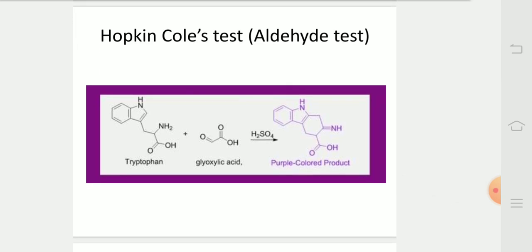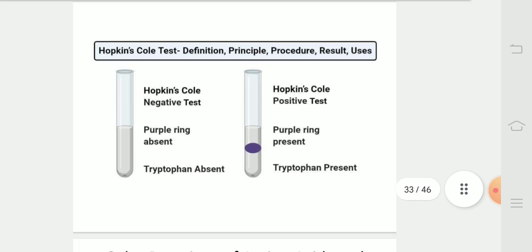In this diagram, we can see that when tryptophan combines with glyoxylic acid, and the mixture is layered over concentrated sulfuric acid, it forms a purple colored indole ring. In this diagram, we can see the purple colored ring is formed.